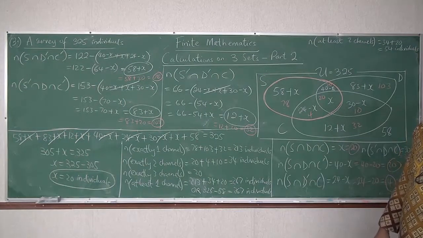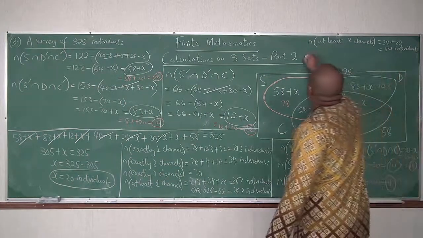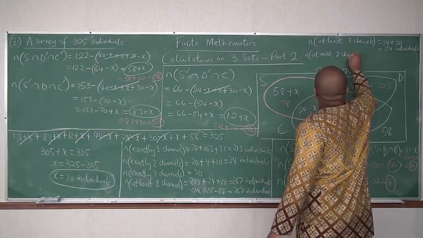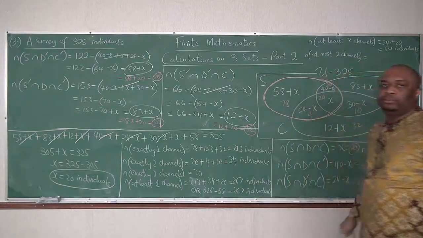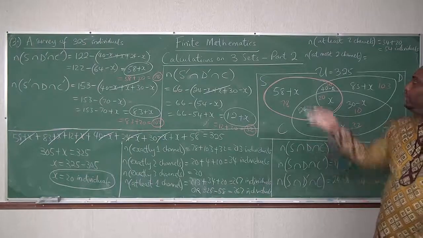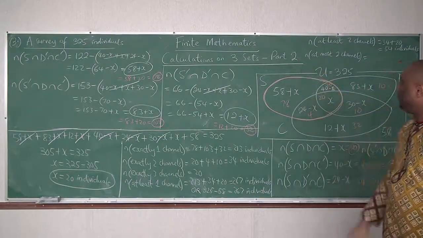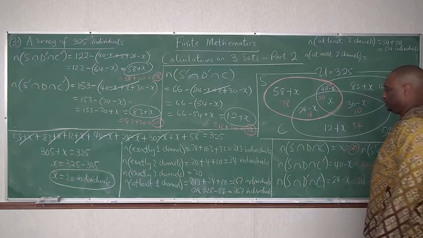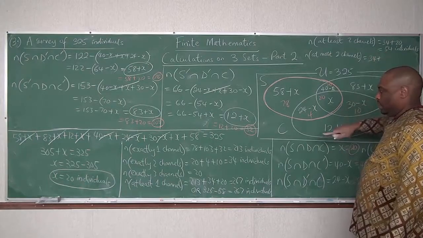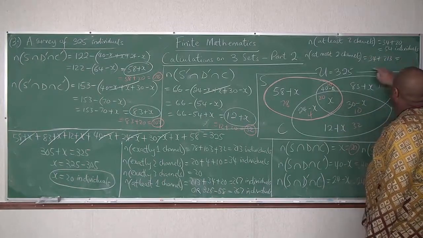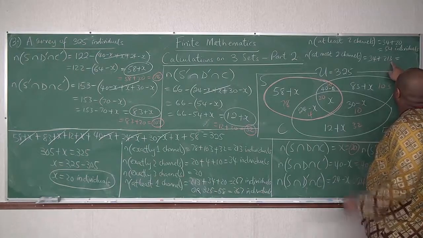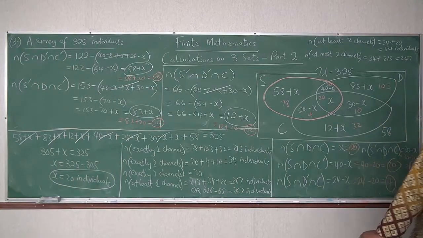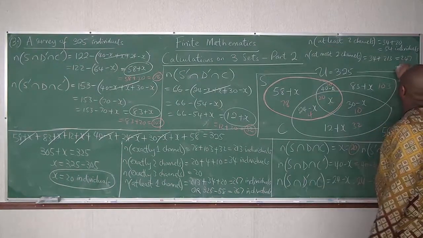Alright? What if they ask you at most 2 channels? At most 2 means less than or equal to 2. We discussed that in part 1. So at most 2 means 2 and below. So 2 and 1. That is 34 plus 213, which is 247 individuals.